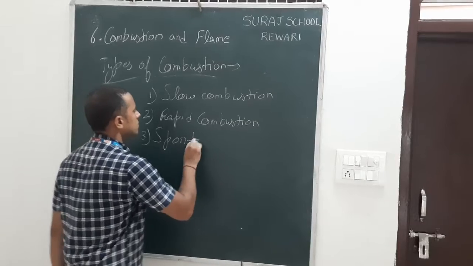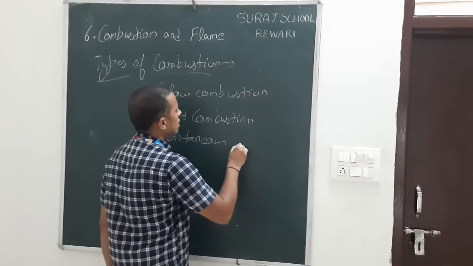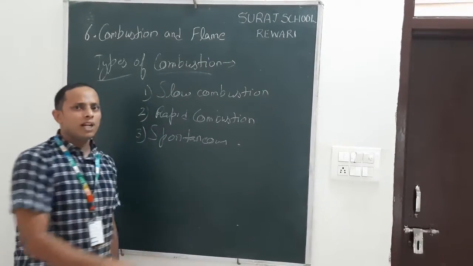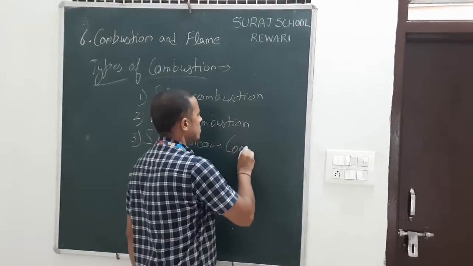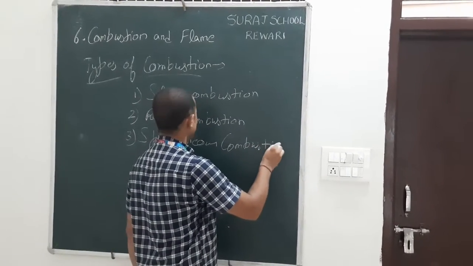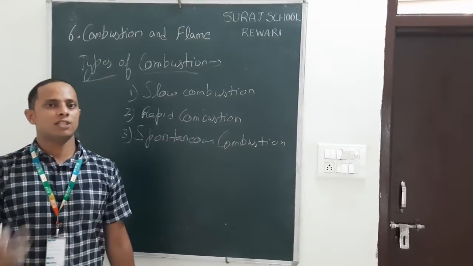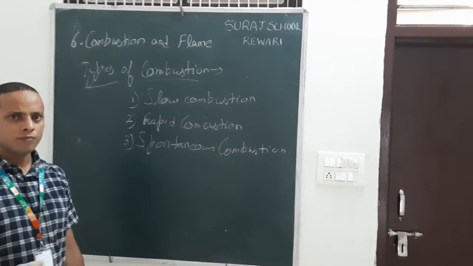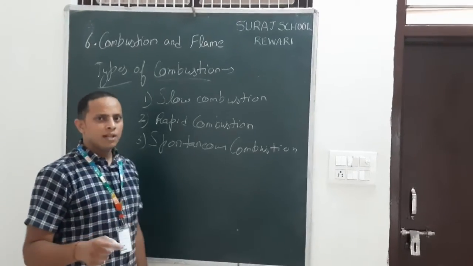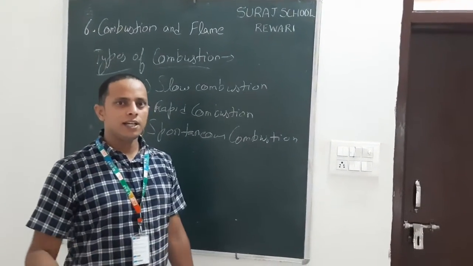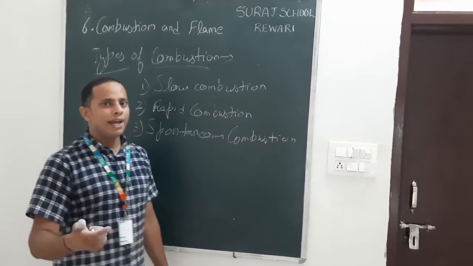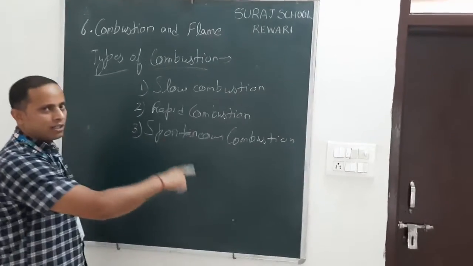Third, spontaneous combustion. What is spontaneous combustion? In spontaneous combustion, a substance burns by itself. For example, phosphorus and sodium burn by themselves when they come into contact with air. So that is spontaneous combustion.